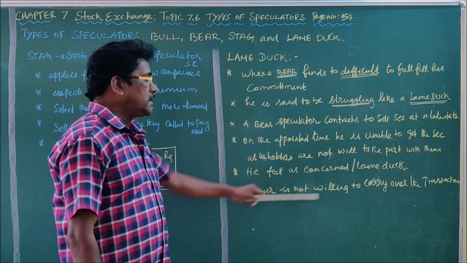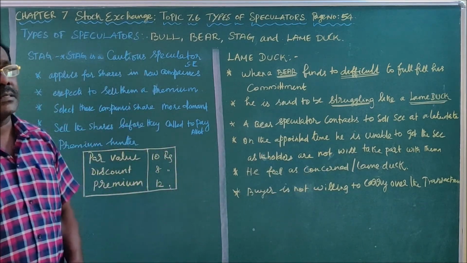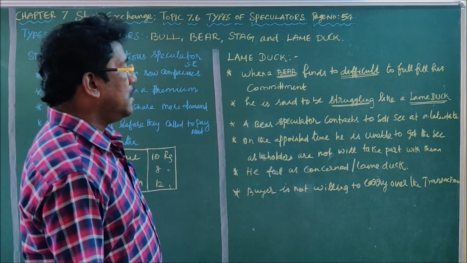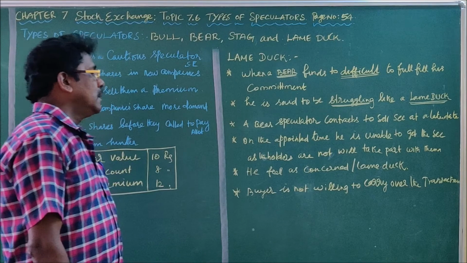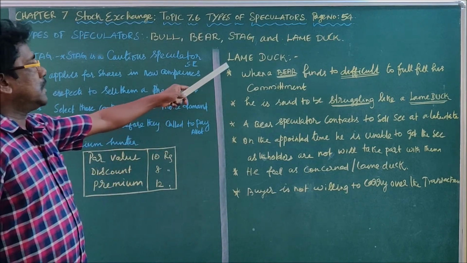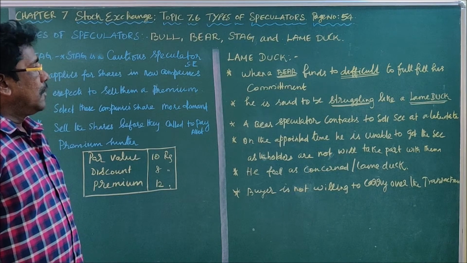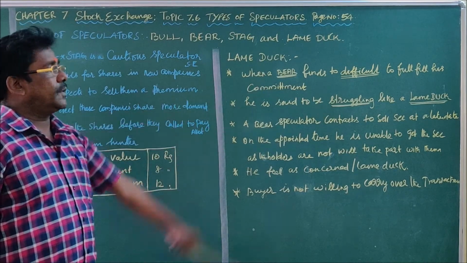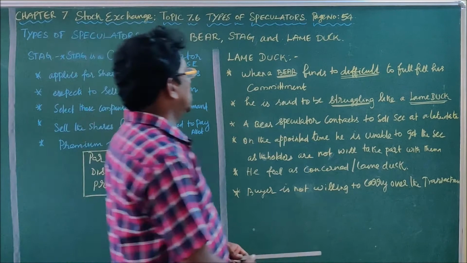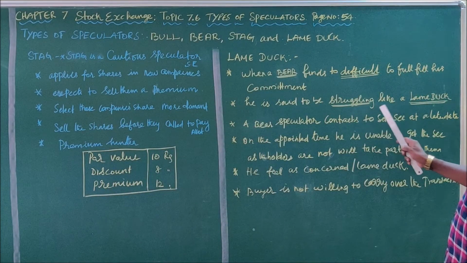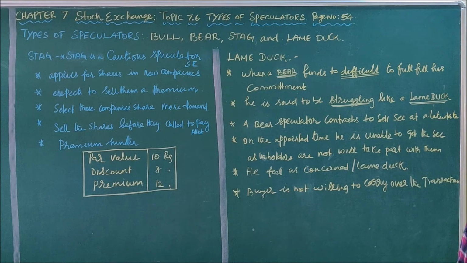Moreover, the buyer is not willing to carry over the transaction. So this is known as a lame duck. When a bear finds it too difficult to fulfill his commitment, he is unable to do anything, just like he is struggling like a lame duck.